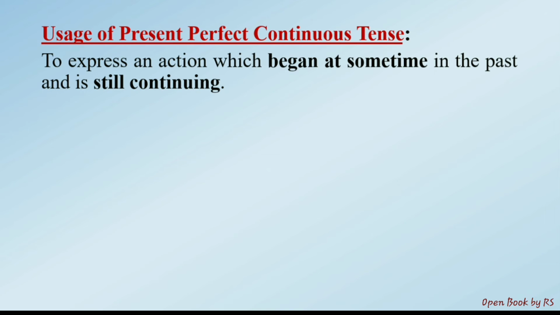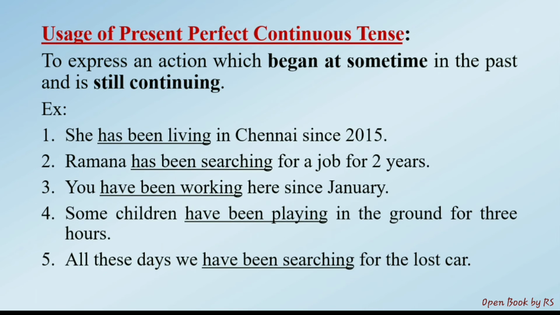This structure should be used in this context. You know the context: action began at some time in the past and is still continuing. Take the examples. She has been living in Chennai since 2015. So that action began in 2015 and is still in continuation. That is, she continued living in Chennai. Even now, she is there. So in that context, you have to use it like this. She has been living in Chennai since 2015. Even in 2020, she is there. Her residence is there. So that is the context.